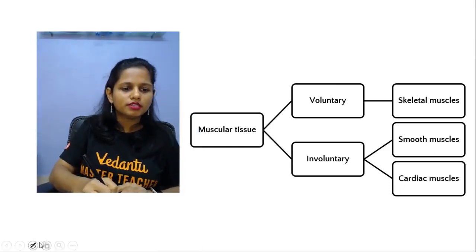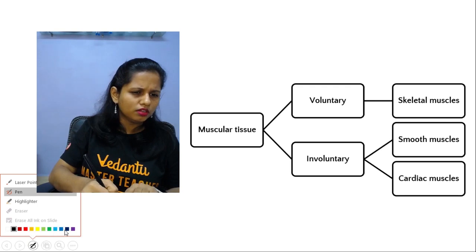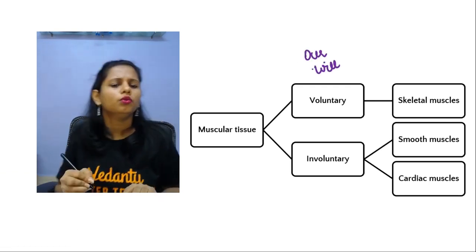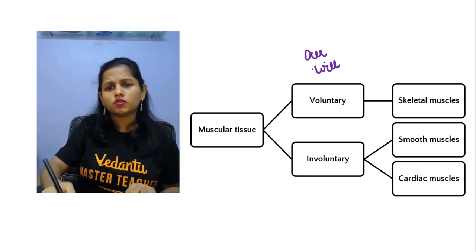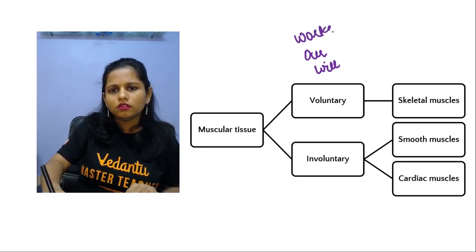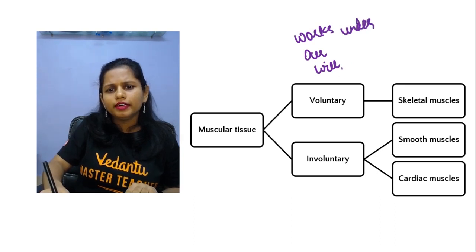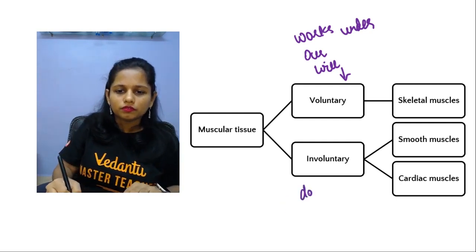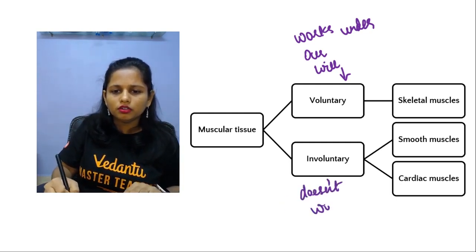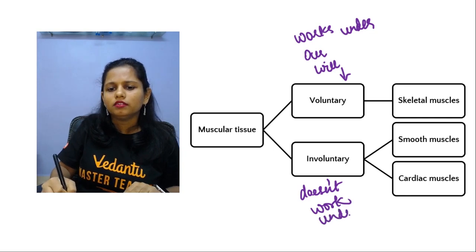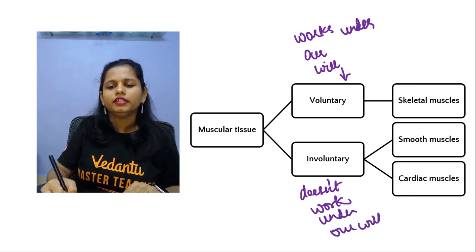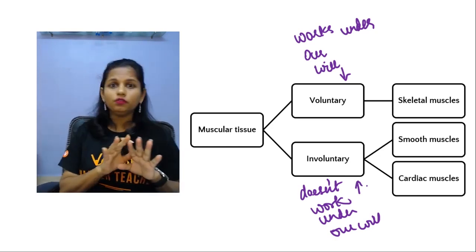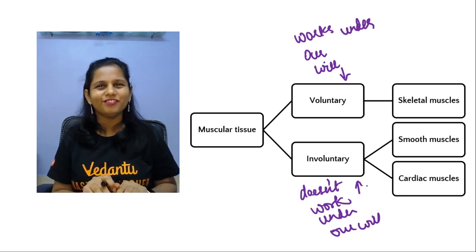That is, it works as per our will. Let me use another color. One, it works as per our will. If it works under our will, it is known as voluntary. If it doesn't work under our will, then it's known as involuntary.